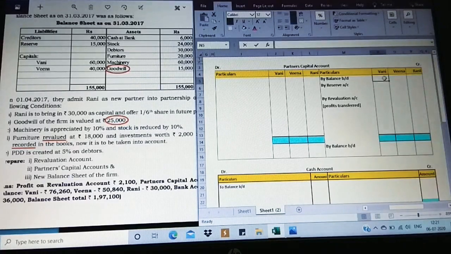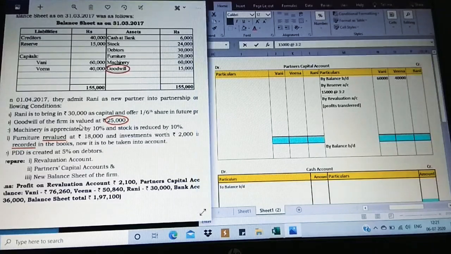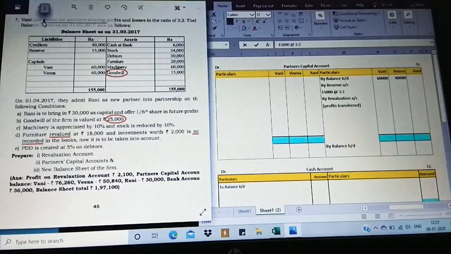So what is the opening balance of Vani and Veena given? 60,000 and 40,000. Then we have reserve account found in the question. Observe on the liability side, reserve account, the balance amount of 15,000 is going to be distributed in their ratio 3:2. In the question it is given as 3:2. So let me show you once.